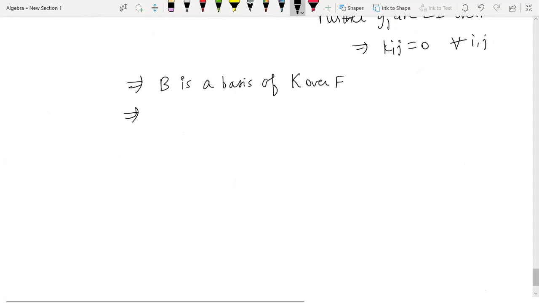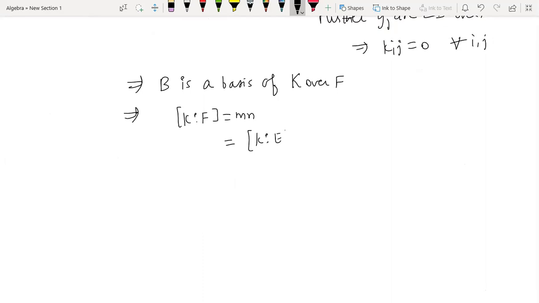So what is the size of the basis? This is m into n, because this is the size of the basis, so that is the dimension of the vector space. And what is m into n? So [K:E] into [E:F], because one of them was n, one of them was m, so hence proved. So this is what we wanted to prove.